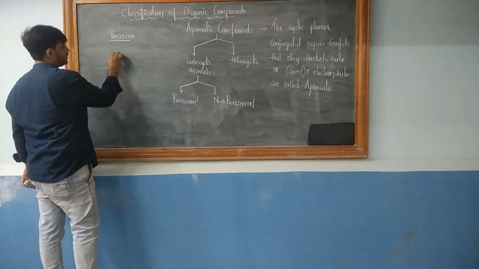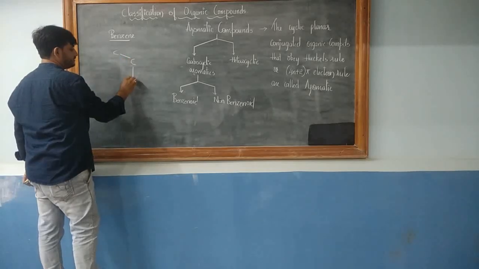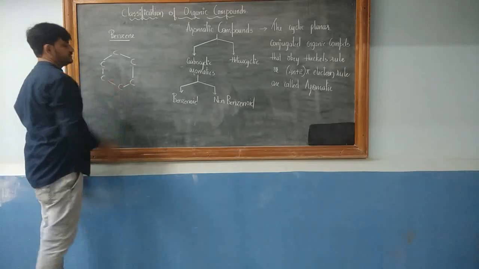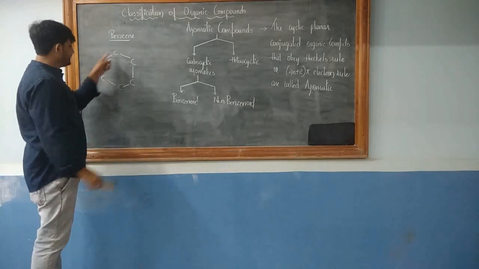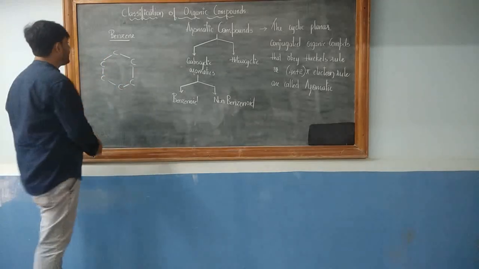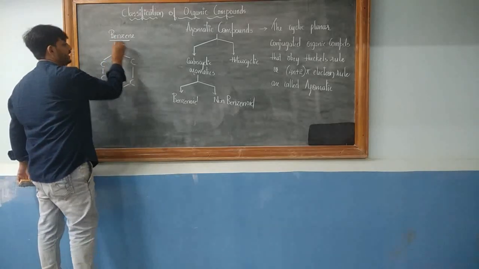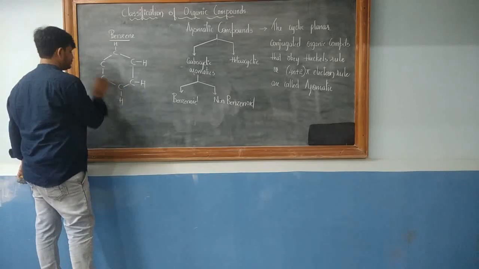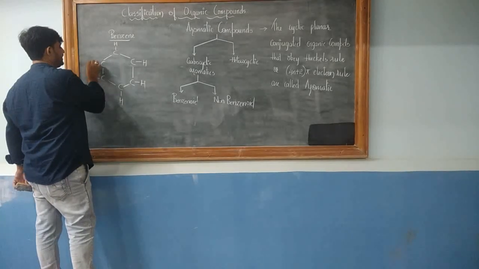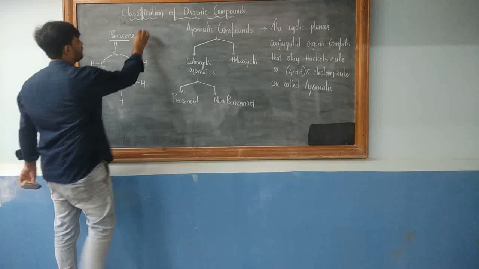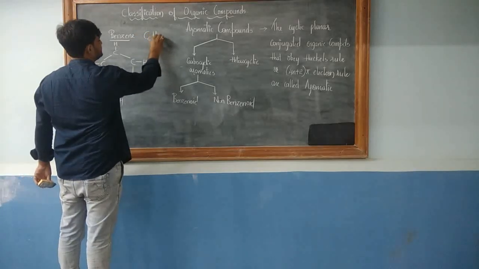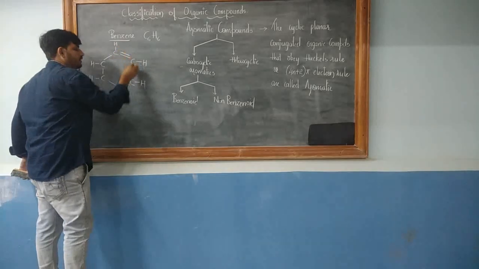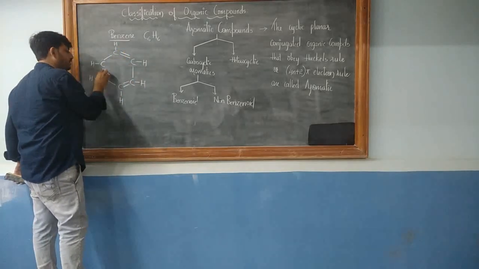So benzene is made up of carbon atoms. It is a 6-membered compound, cyclic and planar, with the bonds CH, CH, CH, CH, CH and CH. The formula of benzene is C6H6. If you look at the carbon, there are 3 bonds, make it 4: a double bond, single bond, double bond, single bond, and a double bond.